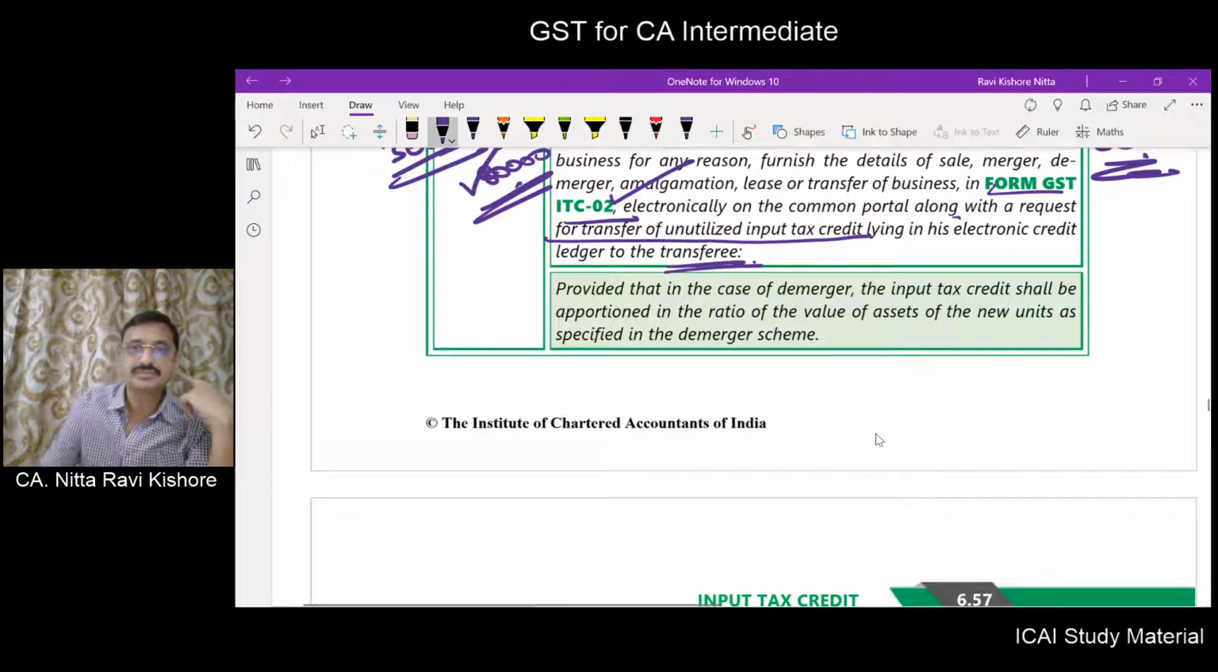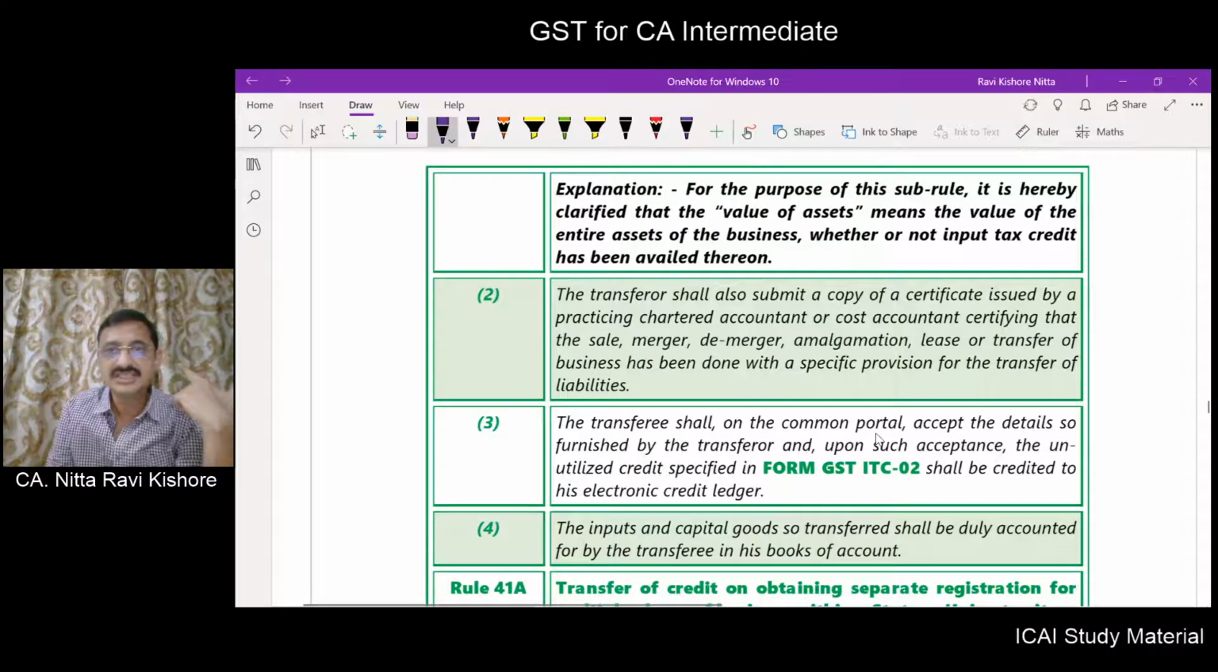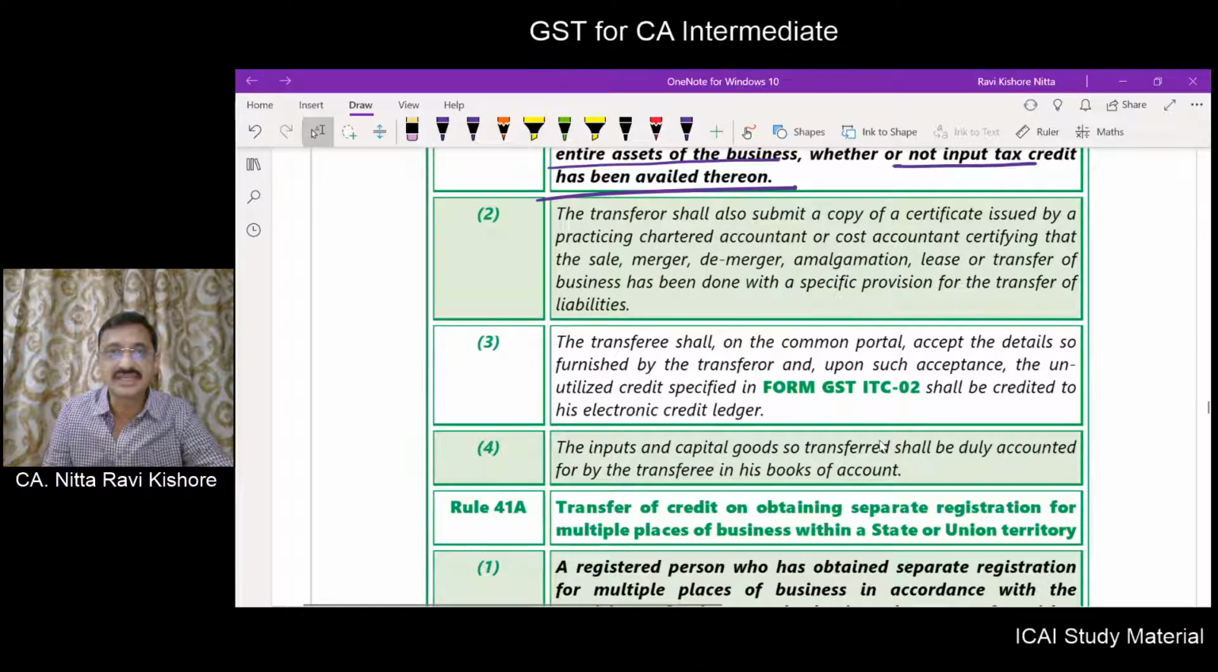In case of demerger, input tax credit shall be apportioned in the ratio of the value of the assets of new units as specified in the demerger scheme. Value of assets means the value of the entire assets of the business, whether or not ITC has been availed, is to be taken. Also, the transferor will submit a copy of a certificate issued by a chartered accountant or a cost accountant certifying that a sale, merger, demerger or transfer of business has been done with a specific provision for a transfer of liabilities.